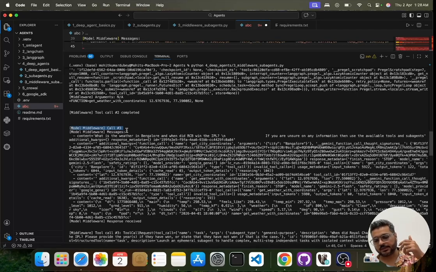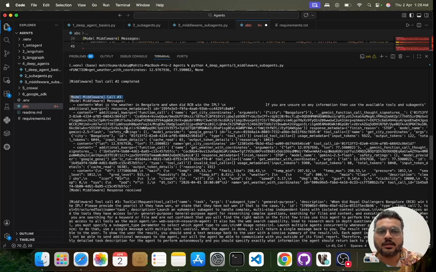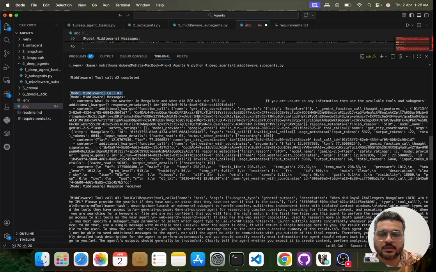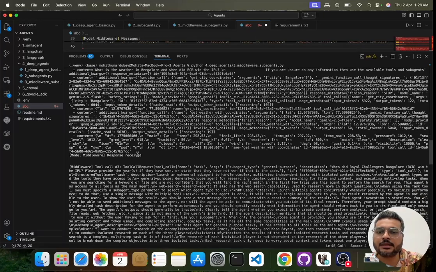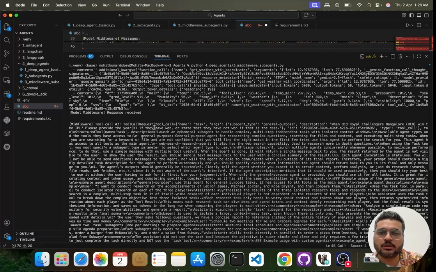First, from the city it was able to get the coordinates. From the coordinates it was able to get the weather, and now it is going to identify the third part of it, which is when did RCB win the World Cup, right? So you can see that it is calling the middleware, again tool call 3, and in this tool call it is going to call: when did RCB win the IPL?